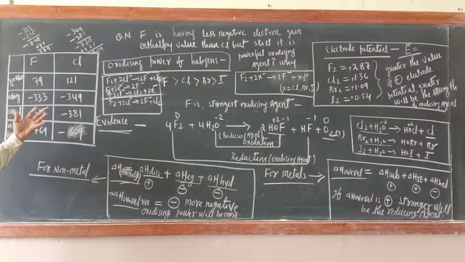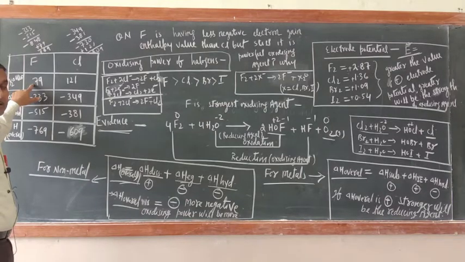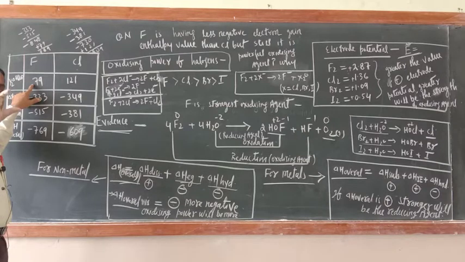So why fluorine is a powerful oxidizing agent despite having less electron gain enthalpy value than that of chlorine? Because its hydration enthalpy is more and dissociation enthalpy is less. Why fluorine bond dissociation enthalpy is less? Because of small size, repulsion between bond pair and lone pair.